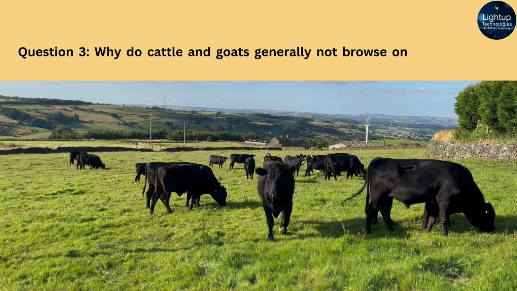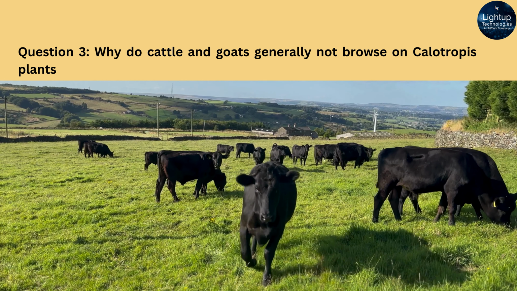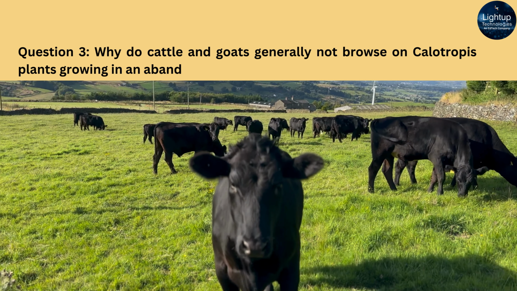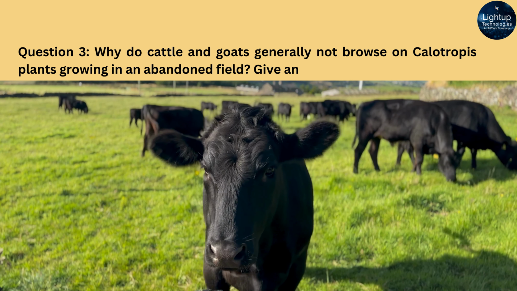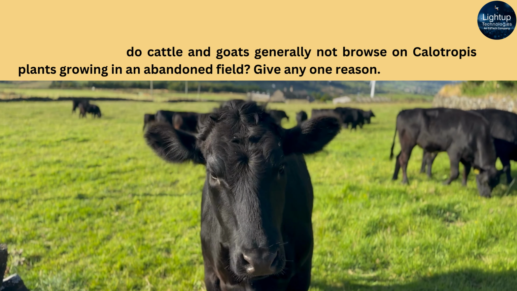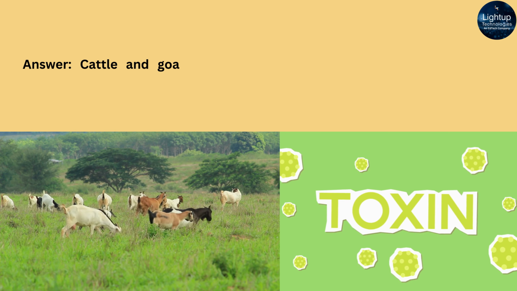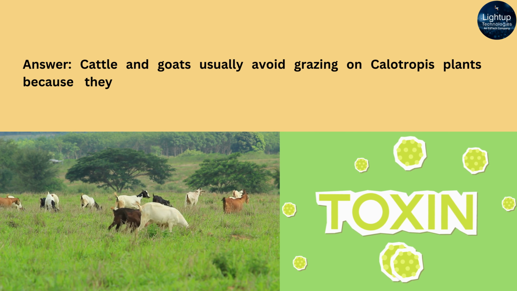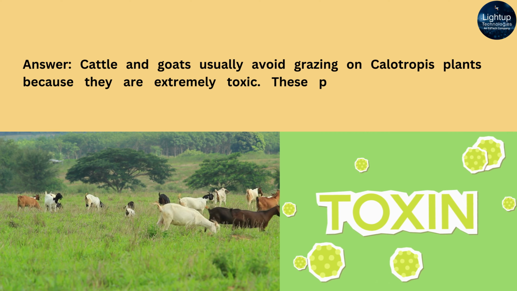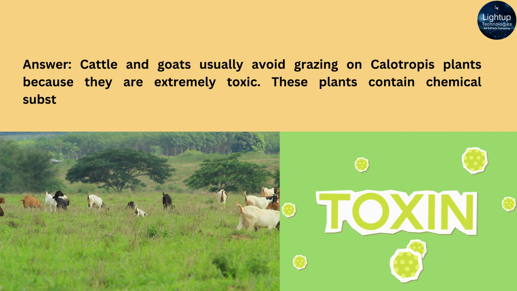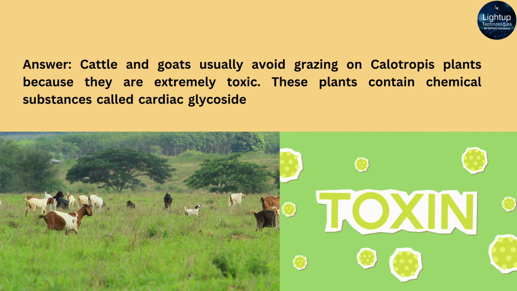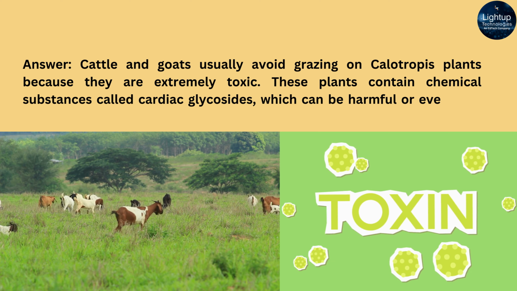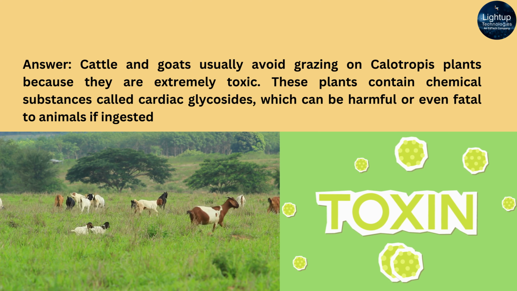Question 3. Why do cattle and goats generally not browse on Calotropis plants growing in an abandoned field? Give any one reason. Answer: Cattle and goats usually avoid grazing on Calotropis plants because they are extremely toxic. These plants contain chemical substances called cardiac glycosides, which can be harmful or even fatal to animals if ingested.